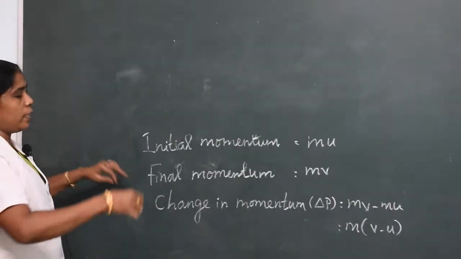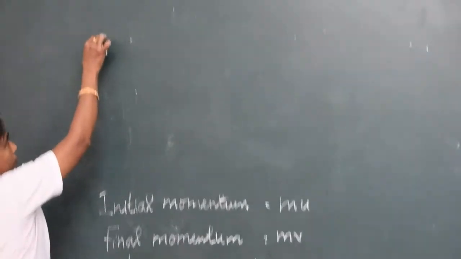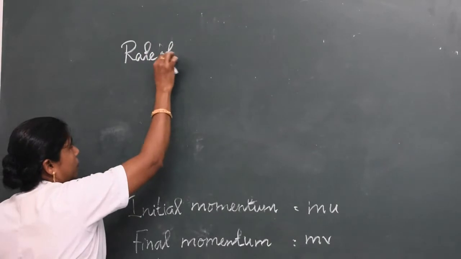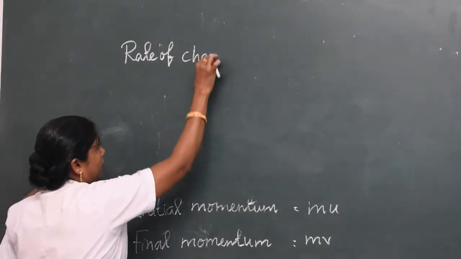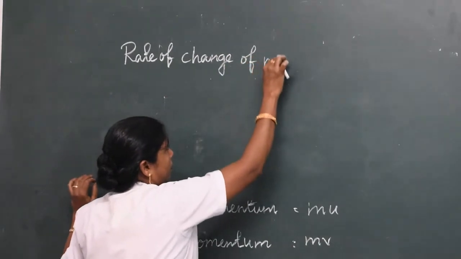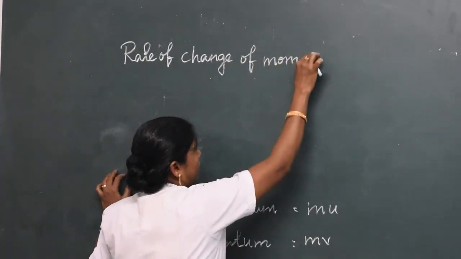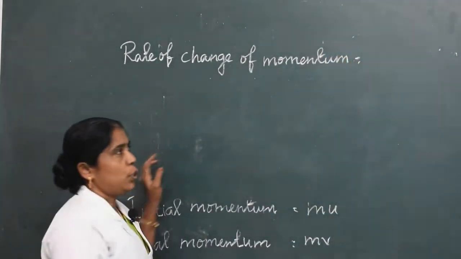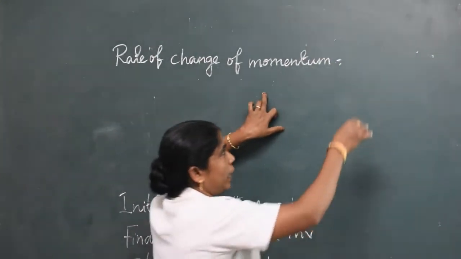Then the rate of change of momentum equals change in momentum divided by time taken.